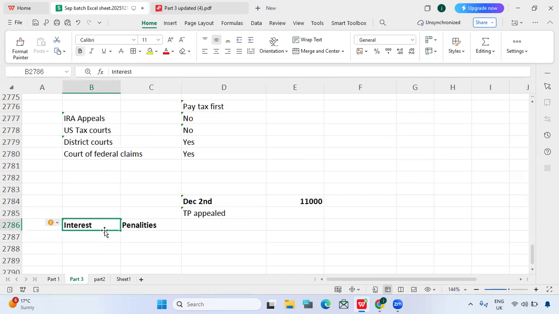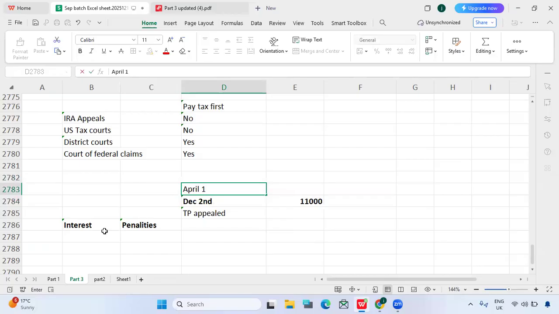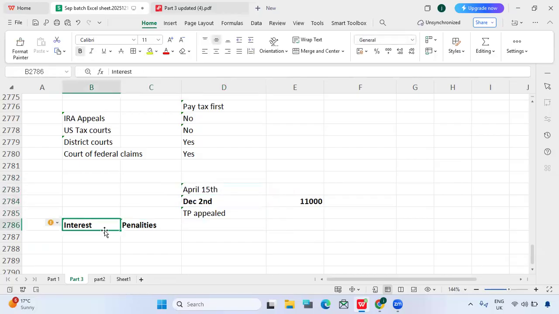Penalties and interest are calculated from the date when they determine the tax liability. Even though we have filed an appeal, it doesn't matter. The penalties and interest will be from the date of the actual tax return, like from April 15th. From that period, interest and penalties will still continue even though we filed an appeal. So it doesn't matter.